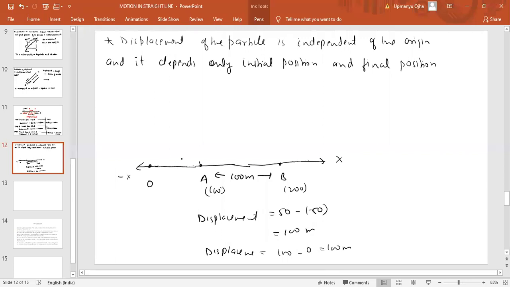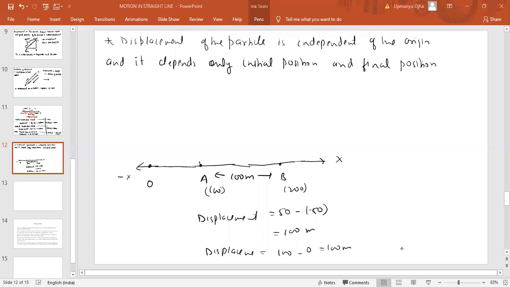No, no. Why do you take minus 50? What I am telling you is, just tell me one point. The distance between A and B is 100. Will this change if you take origin anywhere? If I take origin here, or here, will this 100 meters change? It will never change. If it will not change, the displacement will not change. Displacement is basically from A to B only.